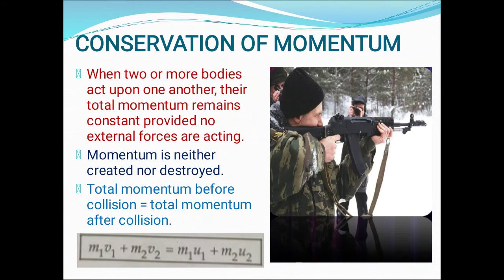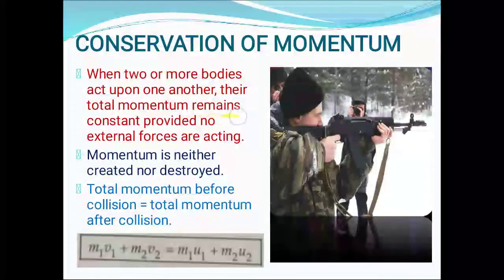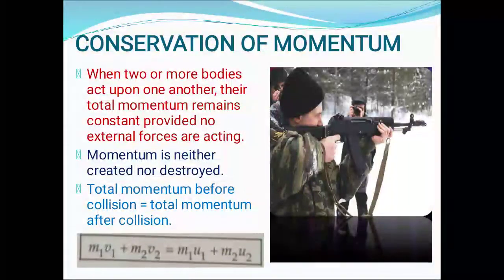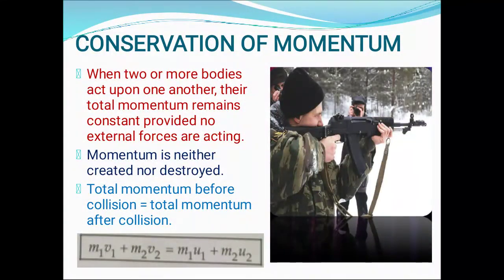So let us discuss the definition. When two or more bodies act upon one another, their total momentum remains constant provided no external force is acting. Or we can define it as: momentum is neither created nor destroyed. Or we can also define it as: the total momentum before collision is equal to the total momentum after collision in a system.